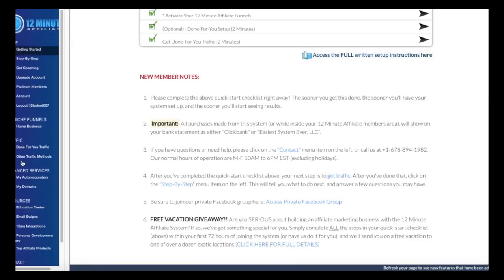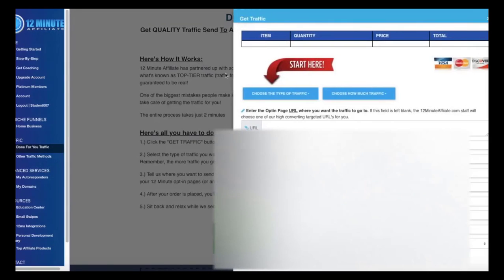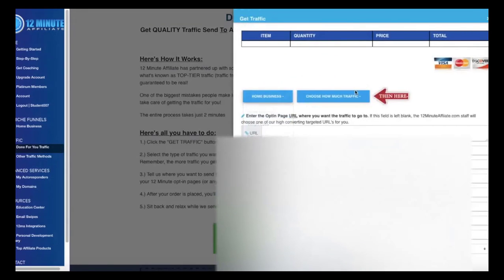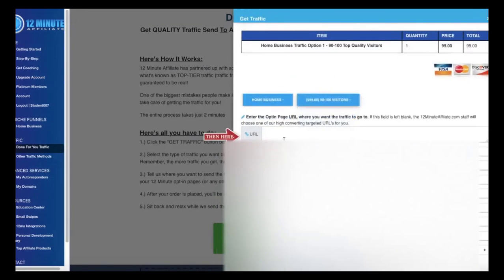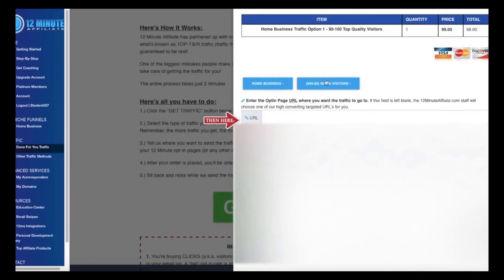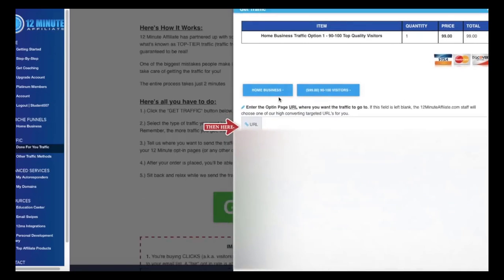This thing right here, where they talk about done for you traffic, they actually took care of all of that. They're going to source it, make sure it's legit traffic, make sure it's not bot clicks, make sure everything is legit. But that is pretty expensive, right? And that's not good for beginners, because that would make people get discouraged. You're going to buy traffic and they might not get sales right away, and they might get discouraged.